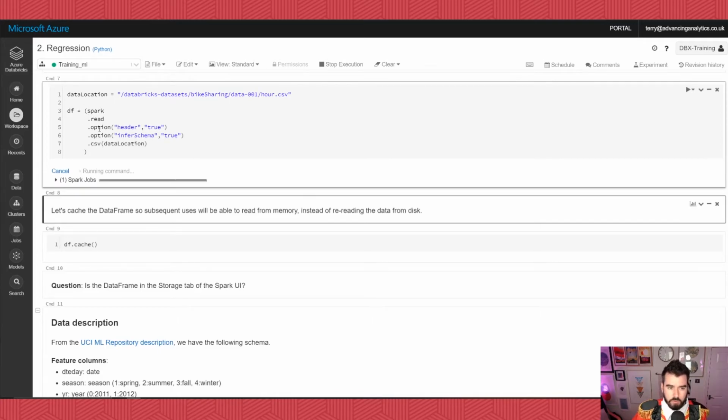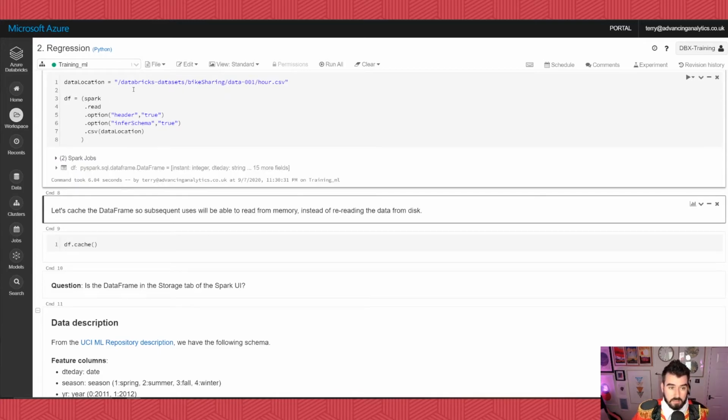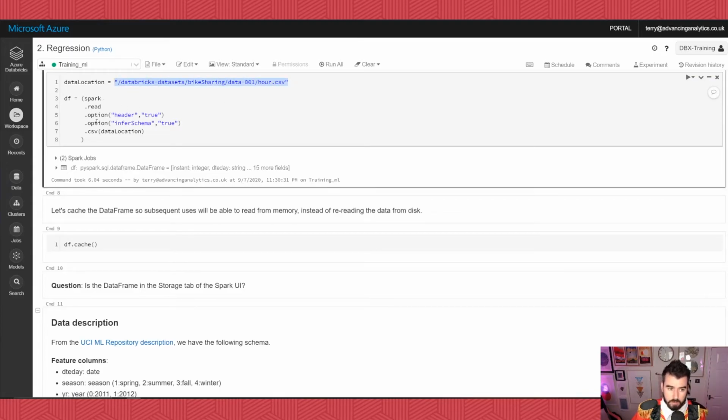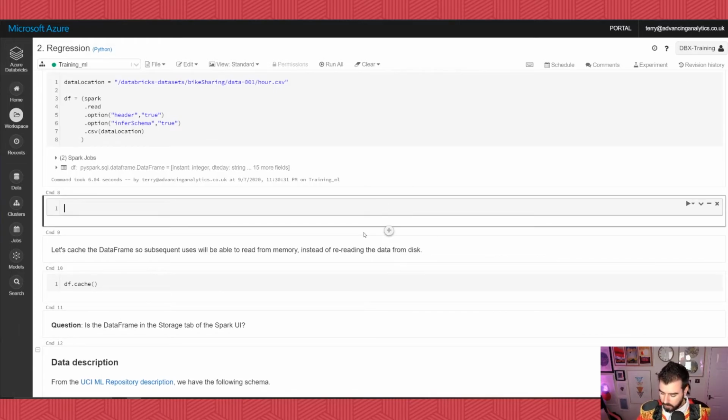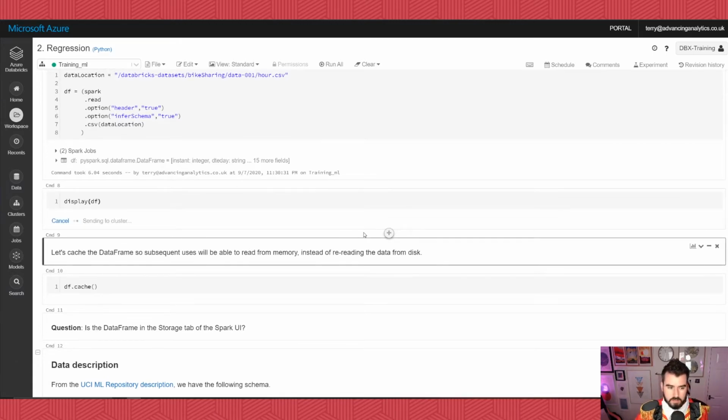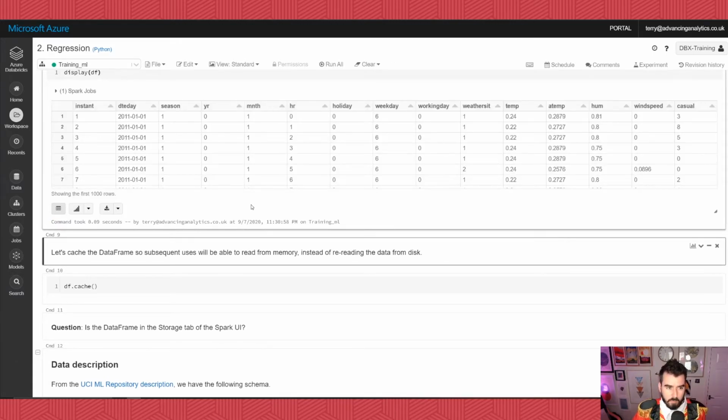We're going to say spark.read, and that's going to read in our data from this location here, which is a HDFS compliant system. It's got a header on it, we're going to infer the schema, and that is our data. We can have a look at that. If we add in a display of that data frame and run that, here we can see all of the data that we're working with.